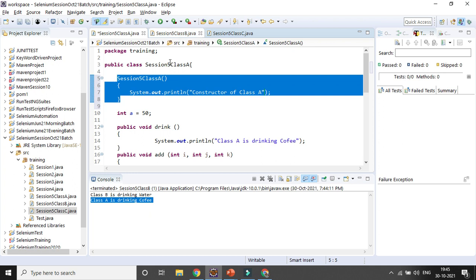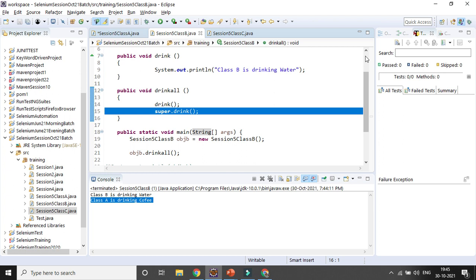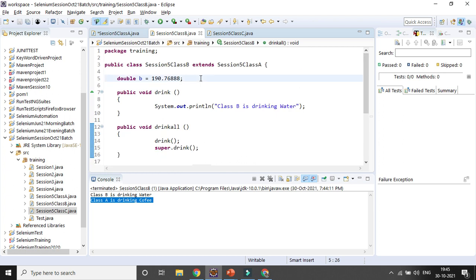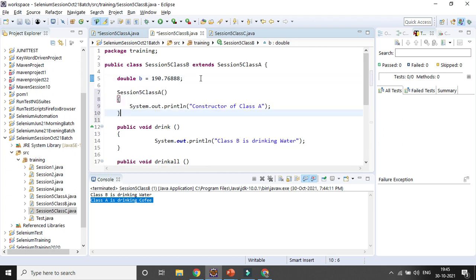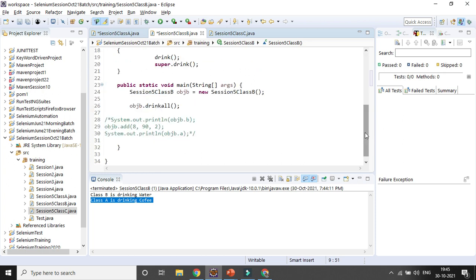You already know that whenever you create a constructor, as and when you create the object, it is called immediately. Definitely the constructor name will not be the same for both classes, but we will use the same convention. Let's try to comment it out and run it.